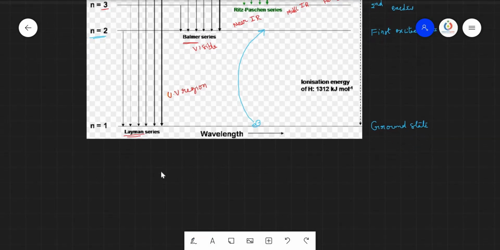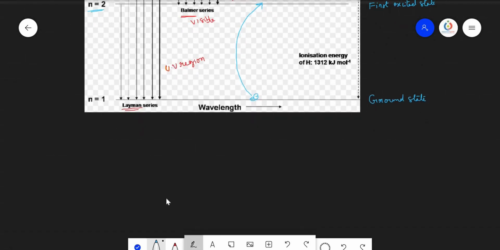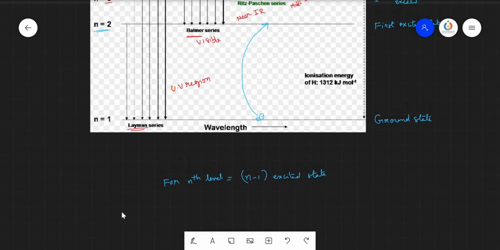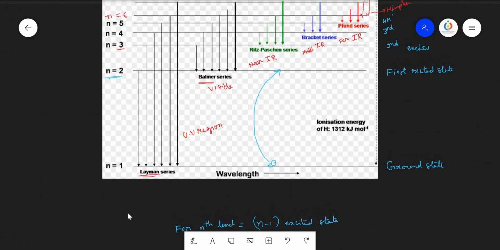Then the excited state for any nth level is equal to the n minus 1 excited state. For example, if you want to know what is the excited state when the electron is in the fifth level, then it is 5 minus 1 equals fourth excited state. So in this way we can calculate the excited state value for any nth level.